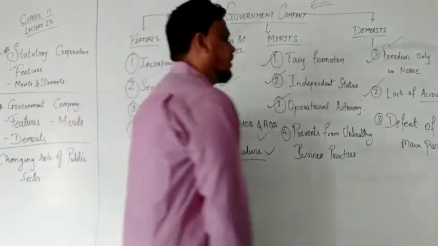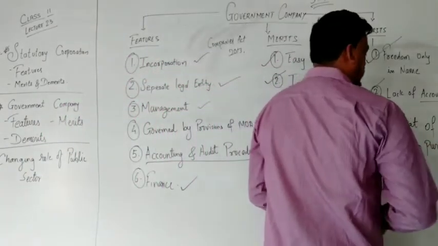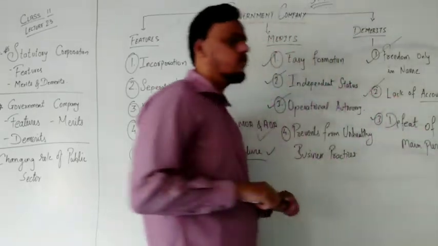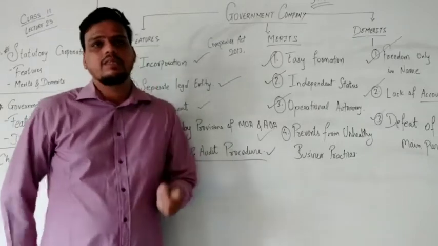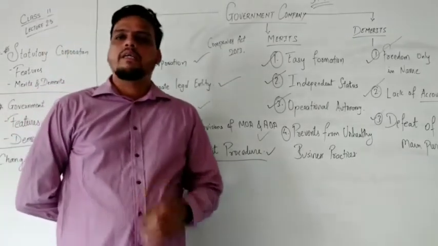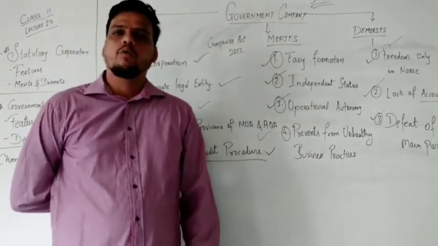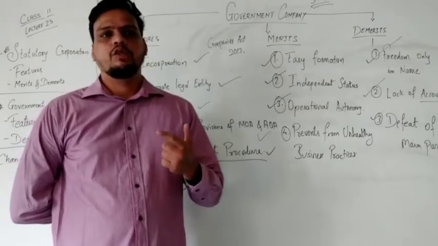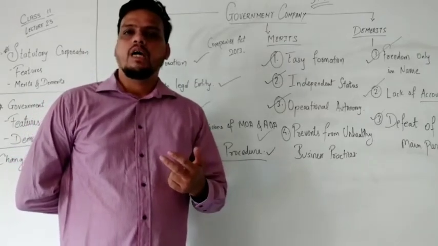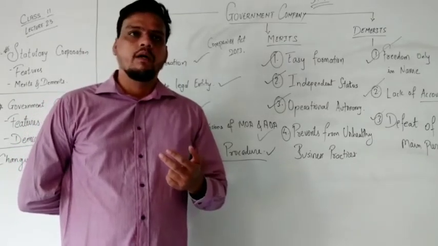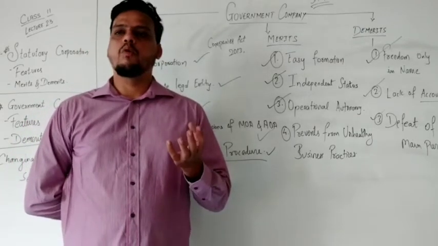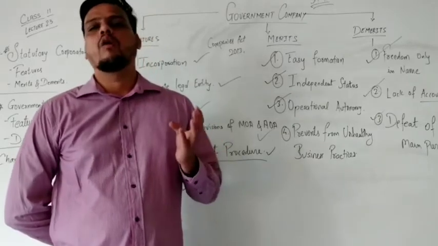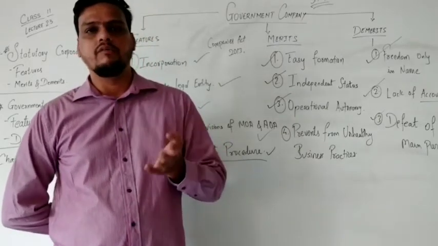The next part is defeat of the main purpose. This is the last topic on the government company. It says that the government is the sole shareholder, and management, administration and everything are in the hands of the government. But the main purpose is to make the organization more efficient, and they are not doing that, so they get defeated.